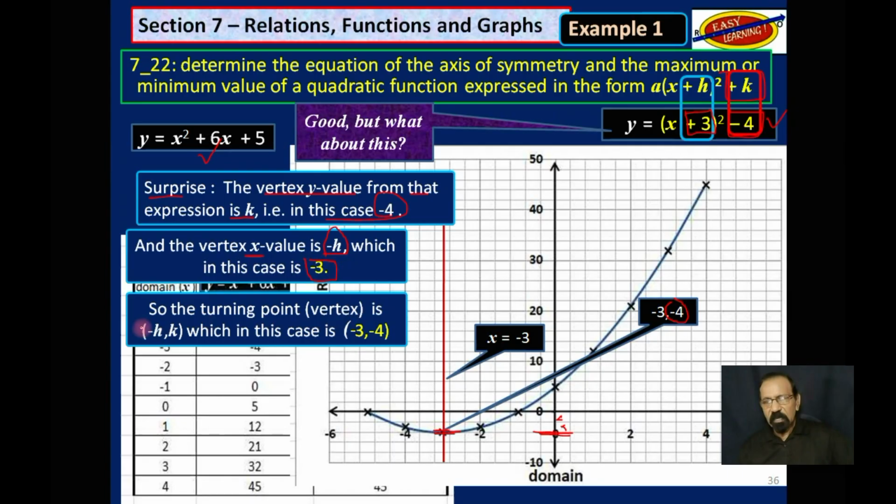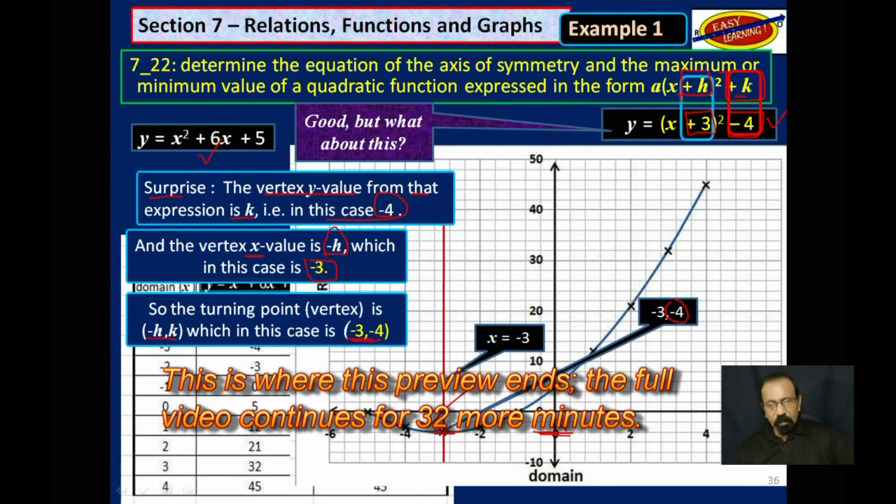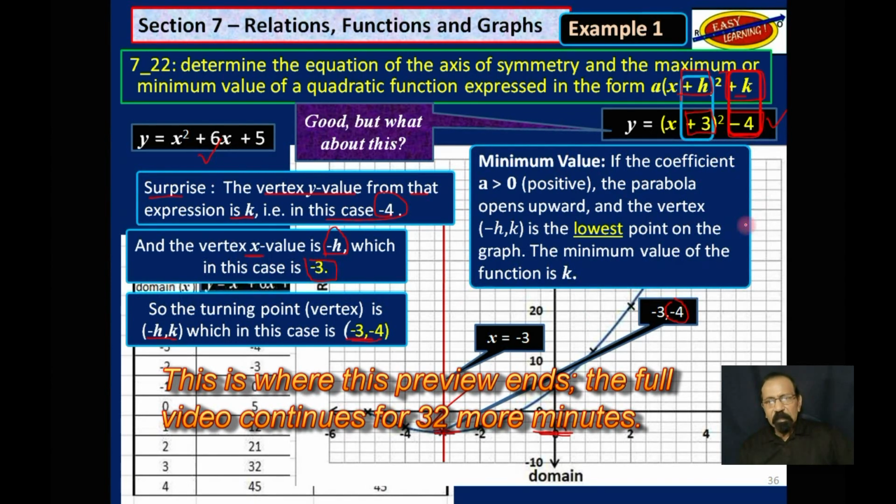What is the vertex? -h, k. You don't do anything with the k. Just write back the k as is for the y value, and you change the h value to negative. And that will give you the turning point of that graph. (-3, -4), which is what we got here. So we know that is correct. Now, is it a maximum or a minimum point?